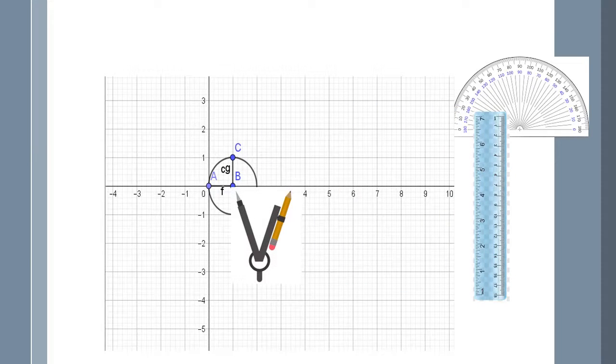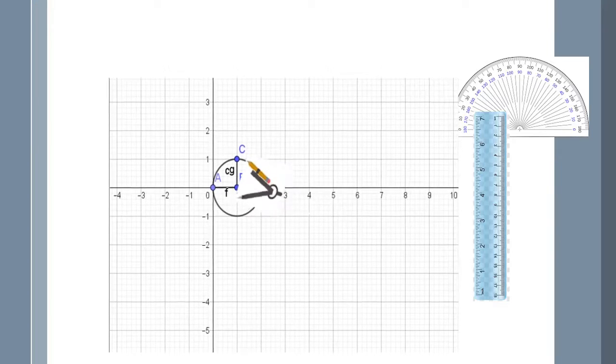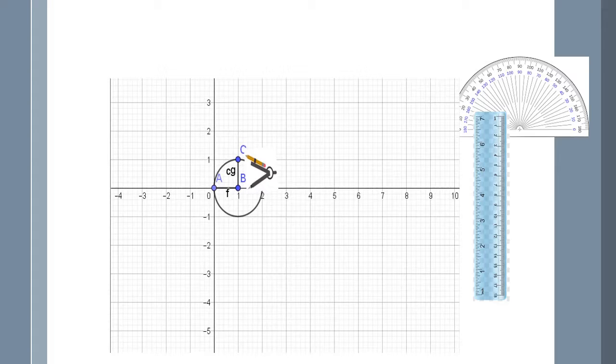Then take a compass, put its pointed end at B of the right triangle ABC and put its pencil end at C. Make an arc at C with the pencil end.